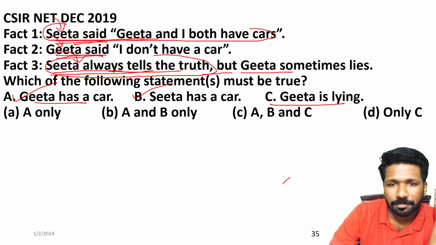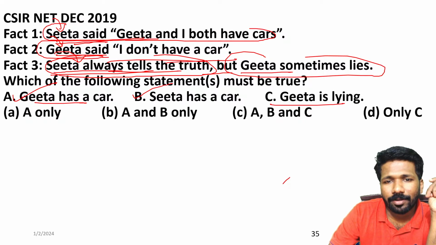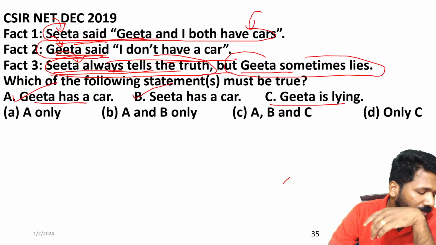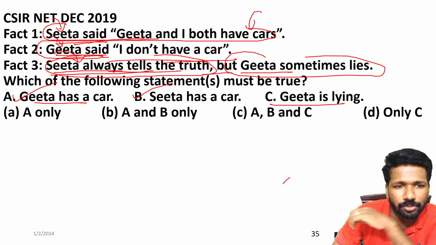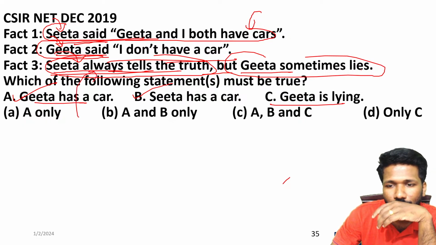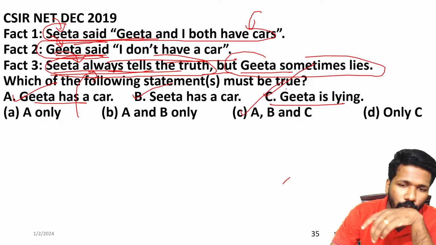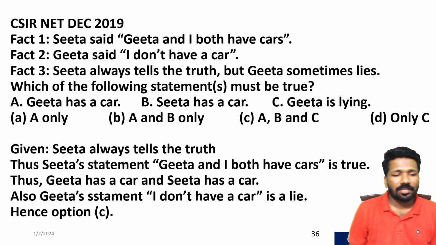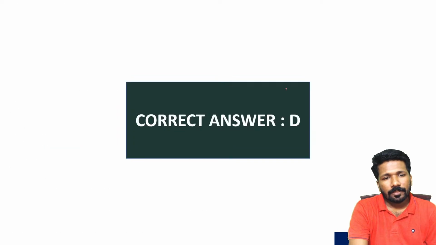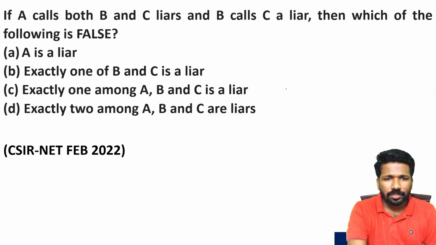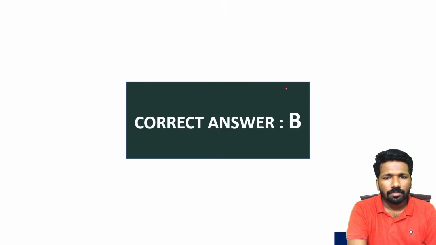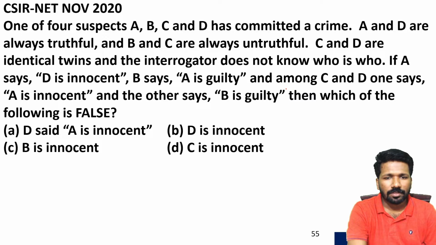Now what about option C? Geeta sometimes lies. Let us check in this case whether Geeta is lying or not. Geeta says, I don't have a car. We already proved that Geeta has a car because Sita told so. Sita is a truth speaker, the question says so. So the statement I don't have a car by Geeta is clearly a lie. So option C is also correct. So A, B, C are correct, so option C is the answer. Simple question, na? Is it clear to all of you? These are a few more questions of truthfulness and falsity. I'll show you one more simple question and finish.